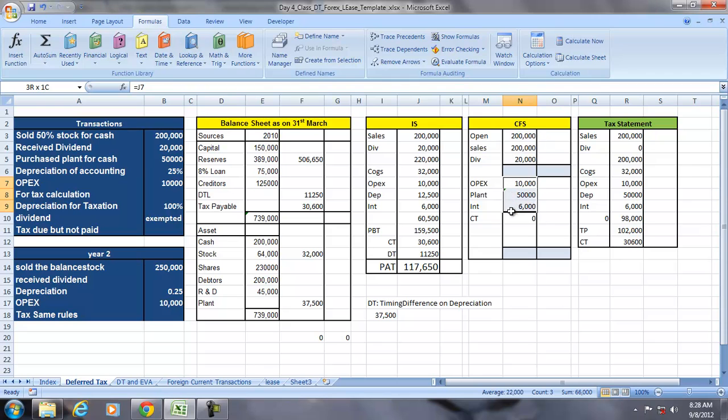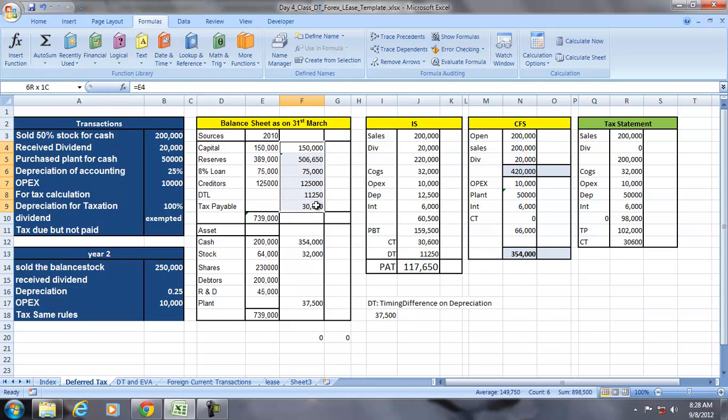Now we can find the cash in hand. The cash in hand is equal to the cash available minus the cash payments, and the cash available is 420,000. So cash in hand is equal to 354,000.